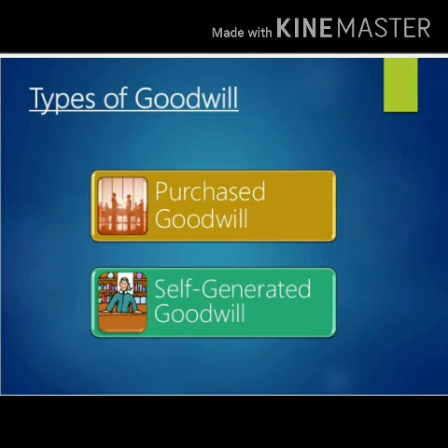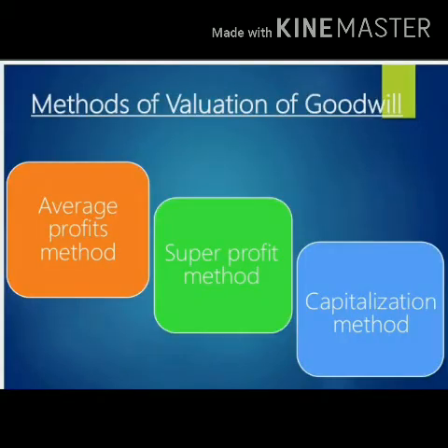Now, the types of goodwill. How many types of goodwill are there? There are two types. First is purchased goodwill, and second is self-generated goodwill. Now we will study the methods of valuation of goodwill. There are three methods to calculate goodwill. First is the average profit method, second is the super profit method, and third is the capitalization method.